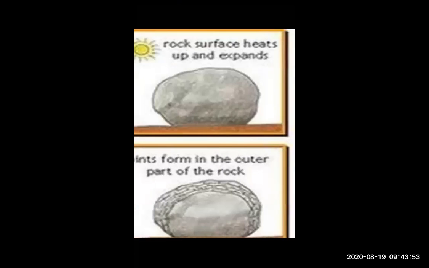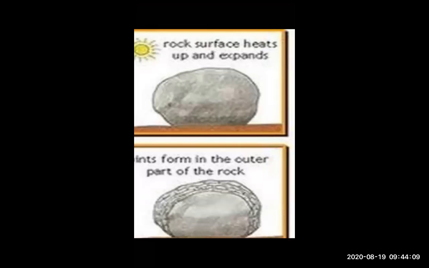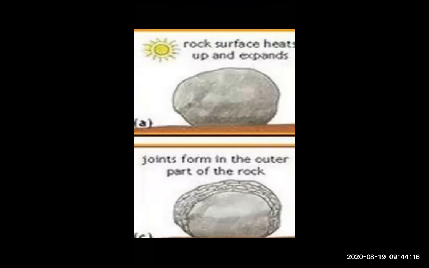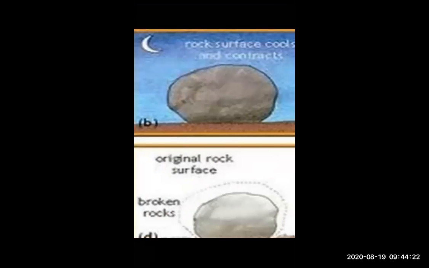Now, joints form in the outer part of the rock. Just look over there, students. There is a rock over there, and there is a layer on that rock. It looks like an onion. As we pick out the layers of an onion, the same is happening with the rock also. Layers form from the outer parts of the rock, separate from the original rock surface.